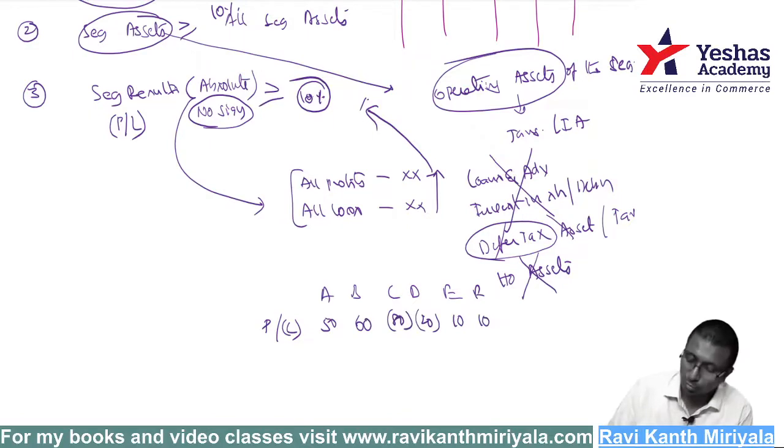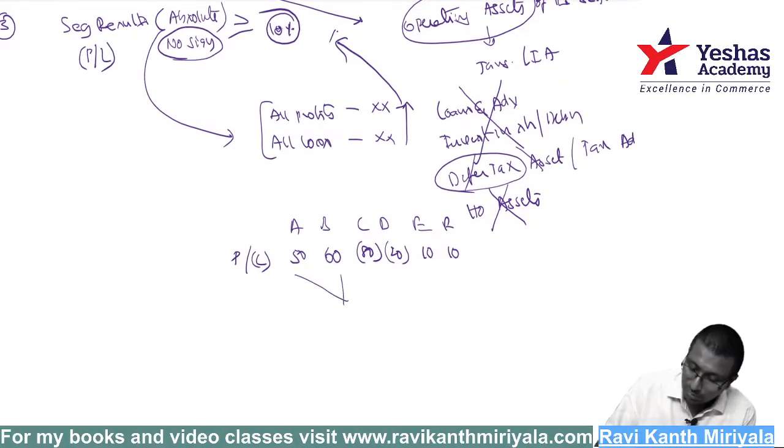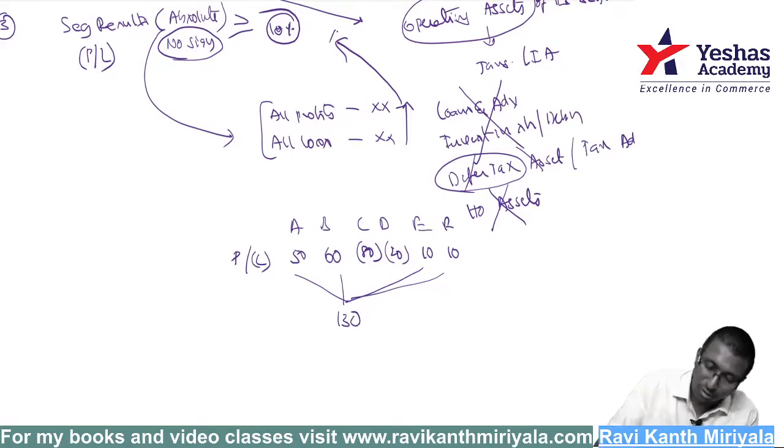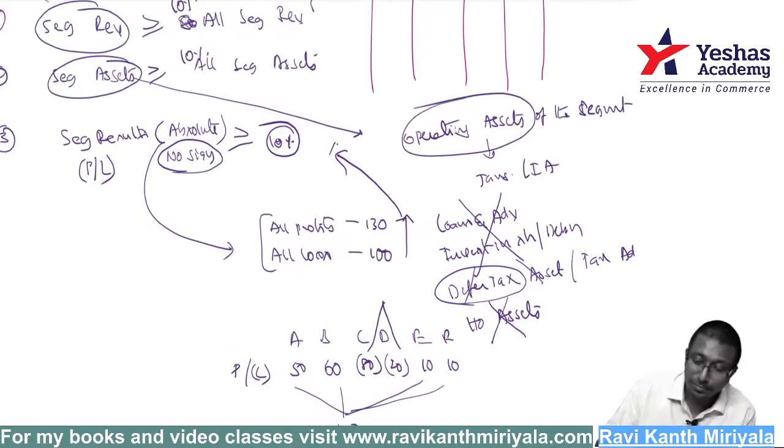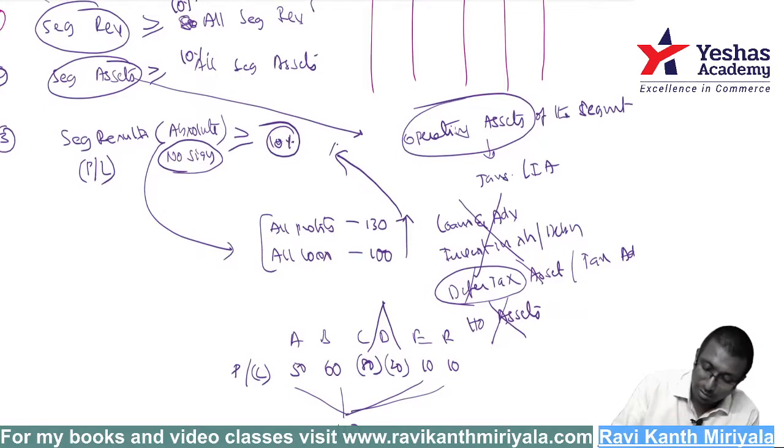Now what are we supposed to do? Add all the profits: 50, 120, 110, 120, 130. Observe, my dear, here I will take 130. All the losses is equal to 100. Whichever is greater, what is greater? 130. Okay, 10% of 130. What is 10% of 130?